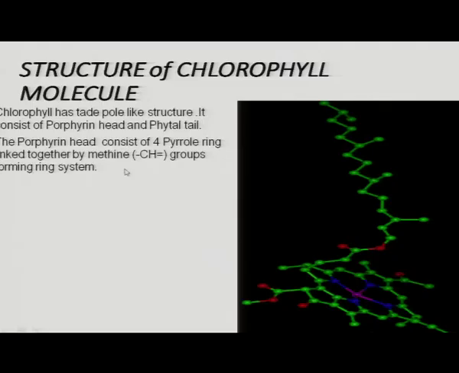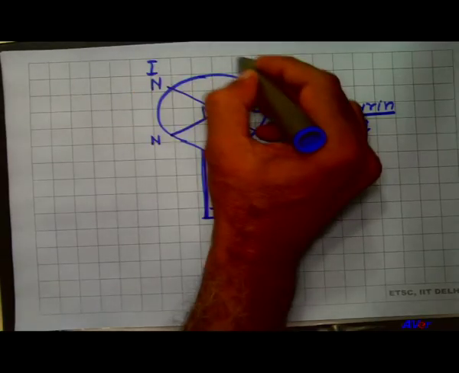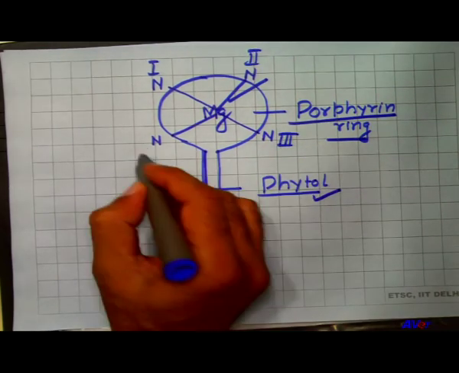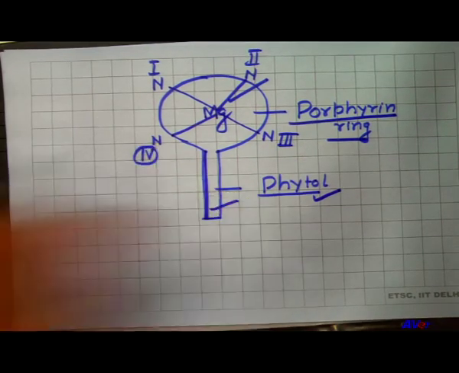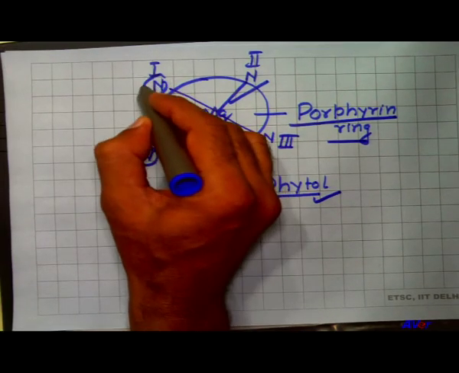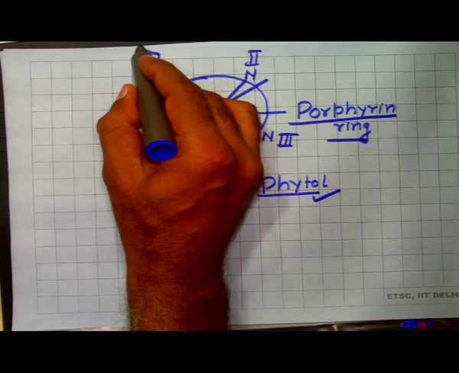The porphyrin ring consists of 4 parallel rings, 1, 2, 3 and 4, and each parallel ring is made by nitrogen as well as carbon.